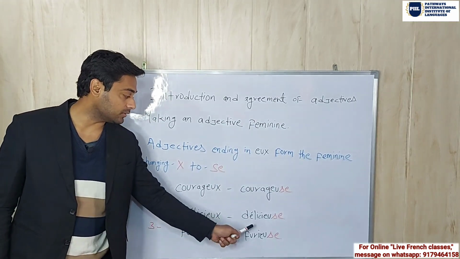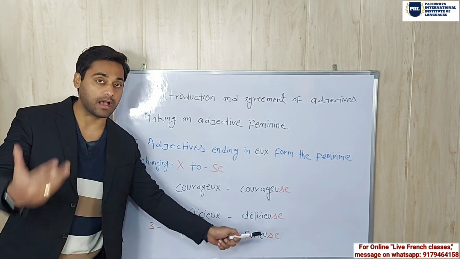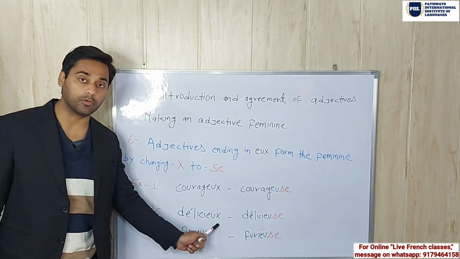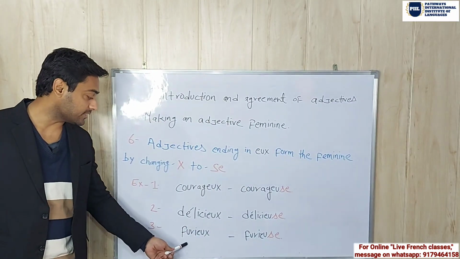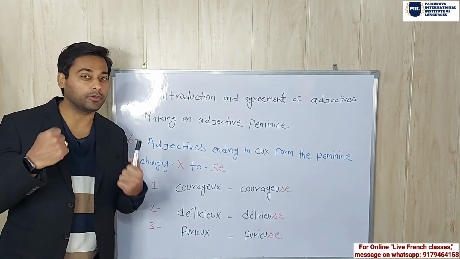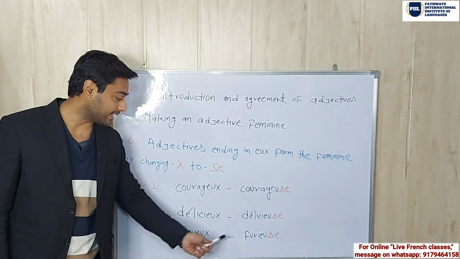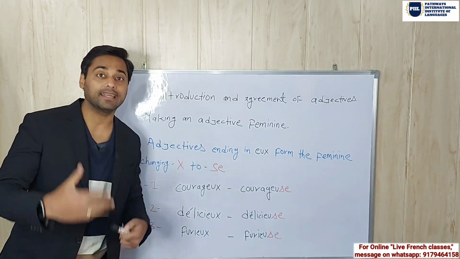So it will change to délicieuse in feminine. Again, we have done the same thing. We have removed X and added SE. So it's délicieuse. Next is furieux. Furieux means furious, very angry. So again, it will change to furieuse in feminine.